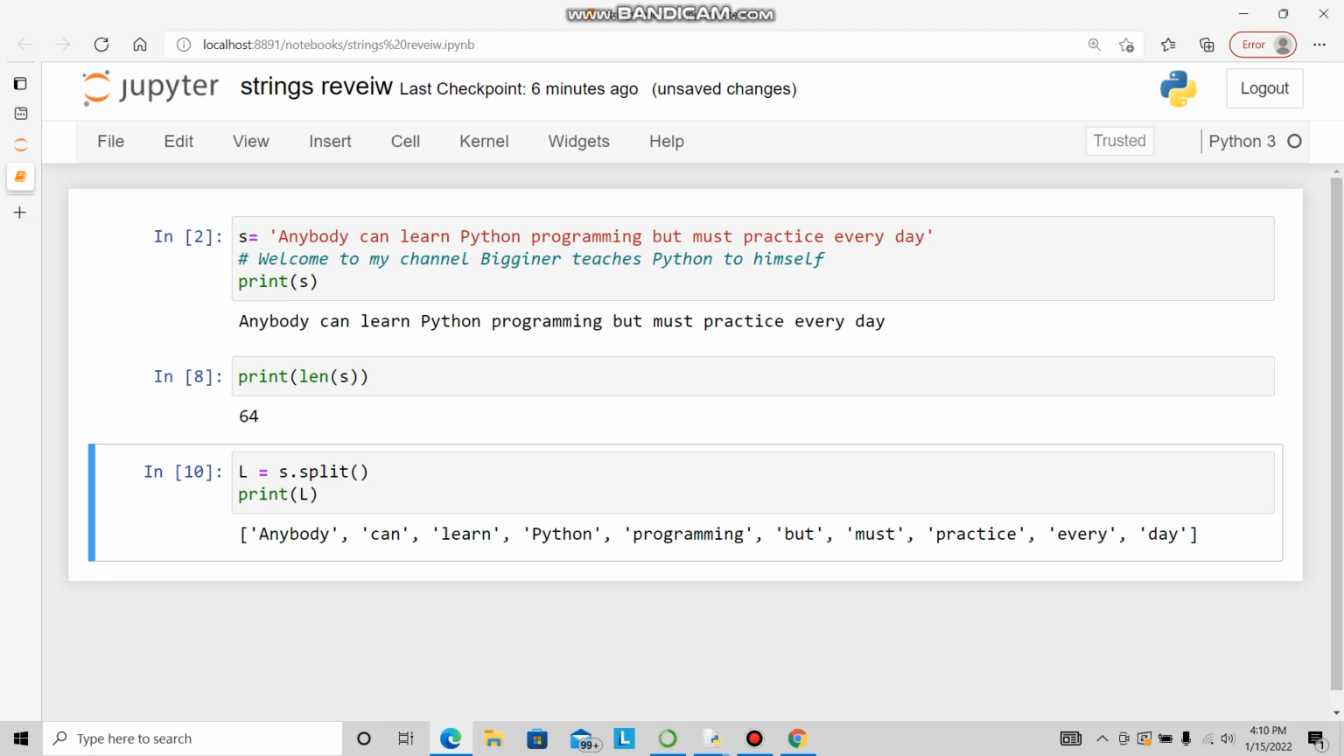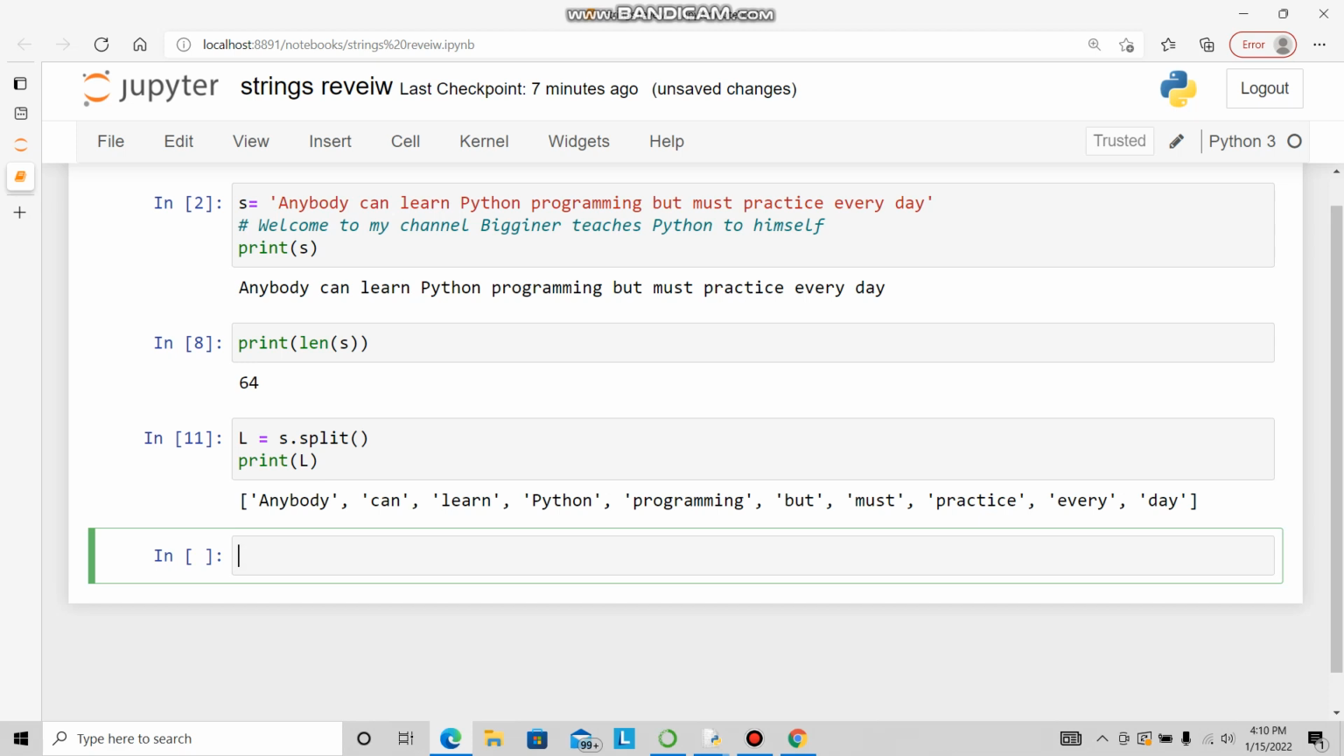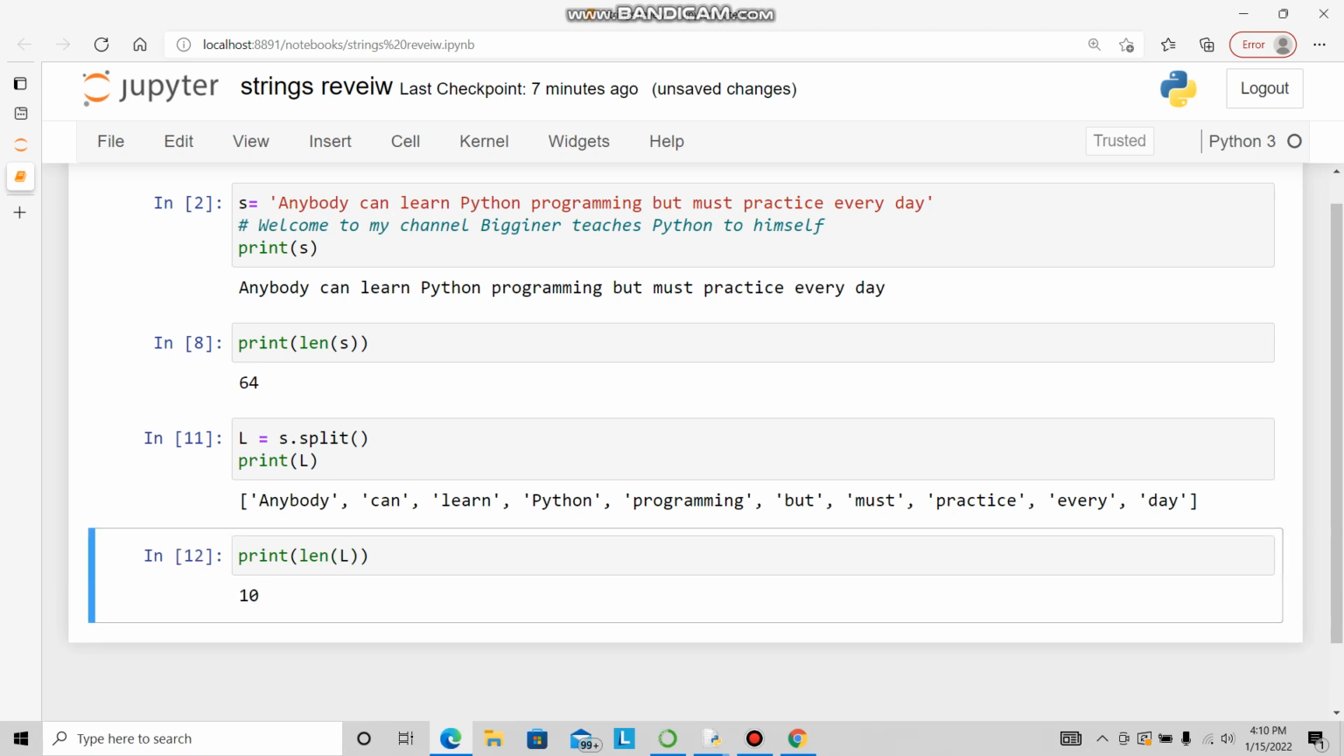Now I want to see the length of this list. While doing strings, we are doing something about lists also, because this is just free practice and just play around. So I will do print len. We'll use the len function. Len will give the length of this L. As simple as that. And I run it. It says 10. That means there are 10 elements: 1, 2, 3, 4, 5, 6, 7, 8, all the way up to 10.